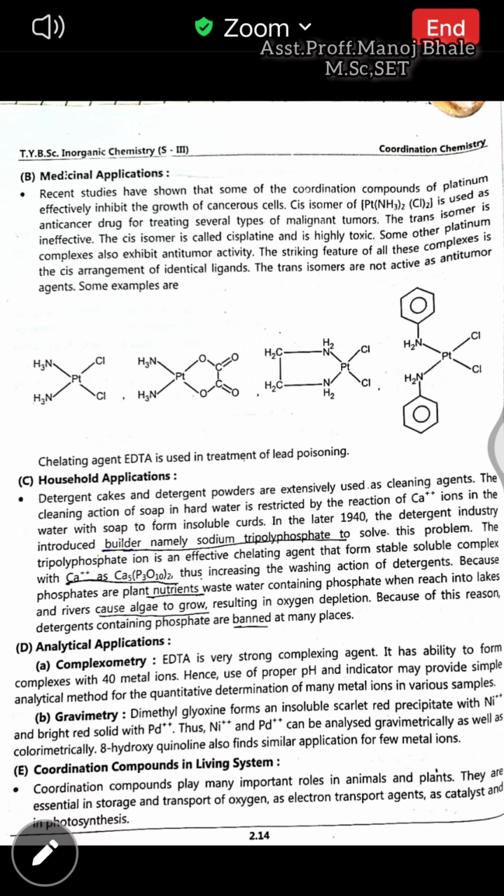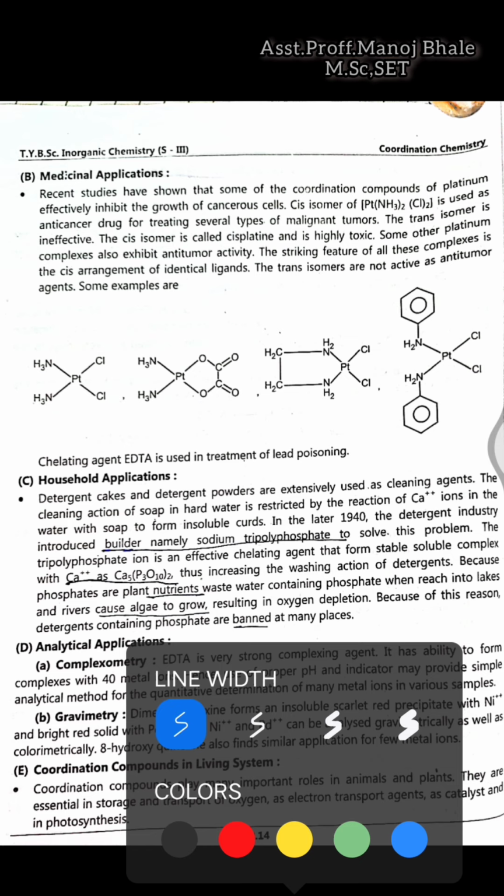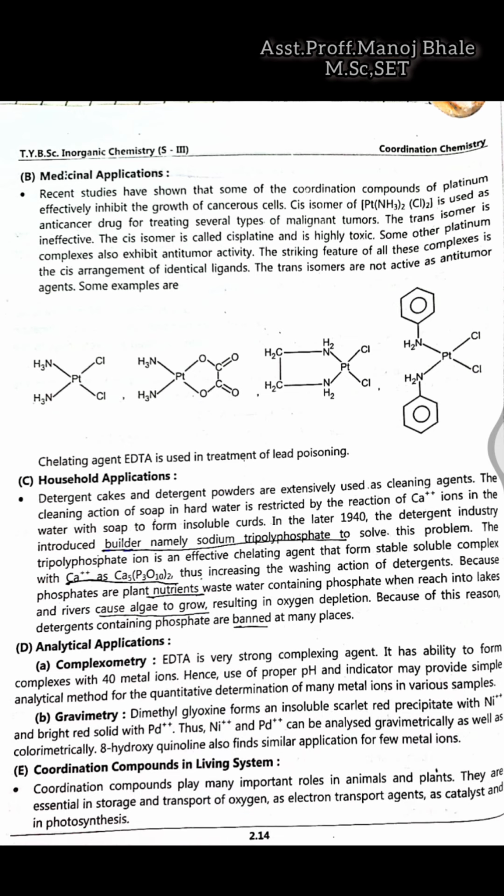There is also medical use given in the medical field. These coordination compounds are used here. The coordination compound like platinum, which effectively affects the growth of cancerous cells, is cisplatin.